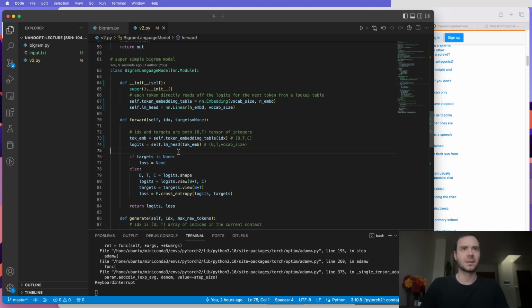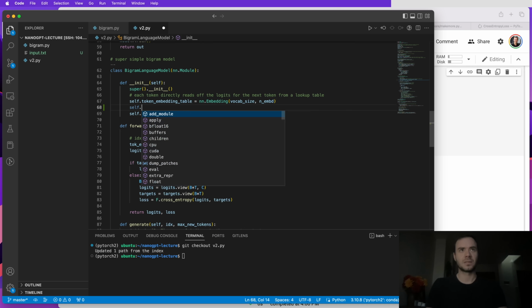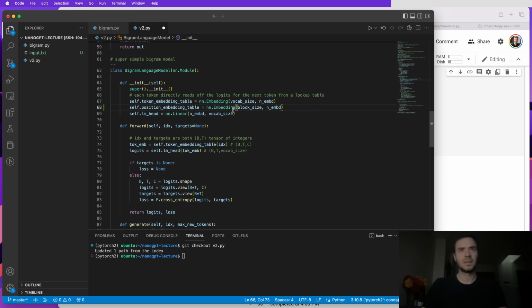So we see that this runs, and this currently looks kind of spurious, but we're going to build on top of this. Now, next up, so far we've taken these indices and we've encoded them based on the identity of the tokens inside IDX. The next thing that people very often do is that we're not just encoding the identity of these tokens, but also their position. So we're going to have a second position embedding table here. So self.position_embedding_table is an embedding of block size by n_embed. And so each position from 0 to block size minus 1 will also get its own embedding vector.